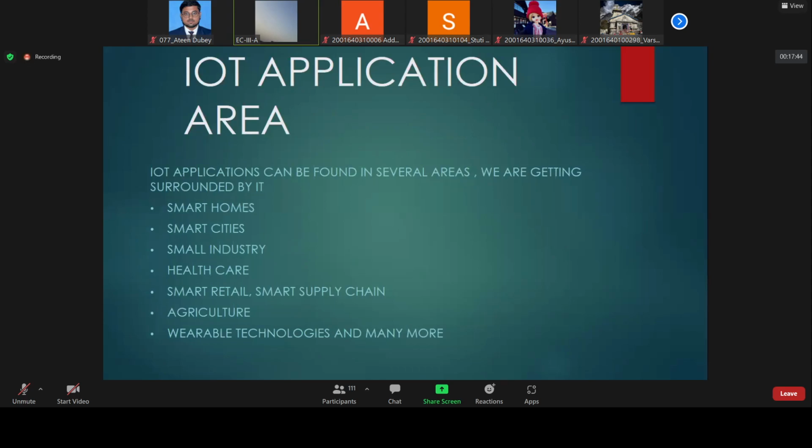Now this is a very good example of IoT. In Kanpur we do not have such a system, but in smart cities this is a good example of IoT,